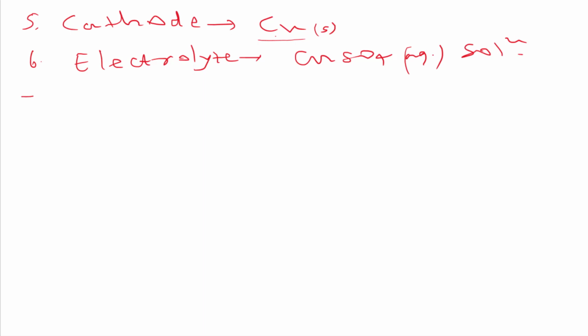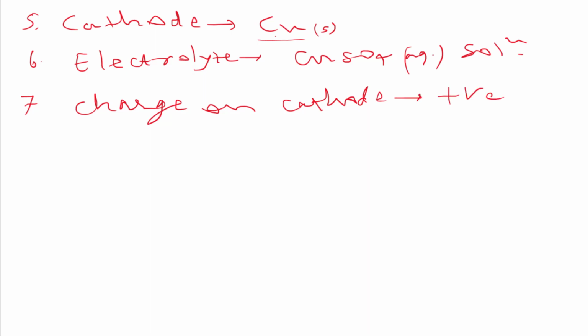Now we are taking the next point, that is the charge on the cathode. Can you say what kind of charge it is? Positive. And why is it positive? Due to deposition of cupric ions on this copper rod or cathode, which are getting electrons to reduce. Then point number 8 is the cathode half-cell reaction.